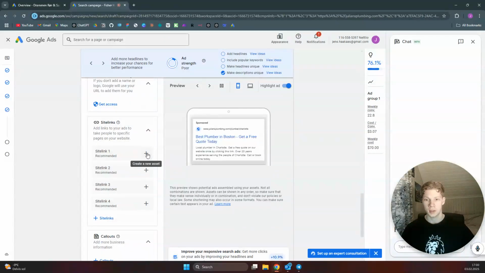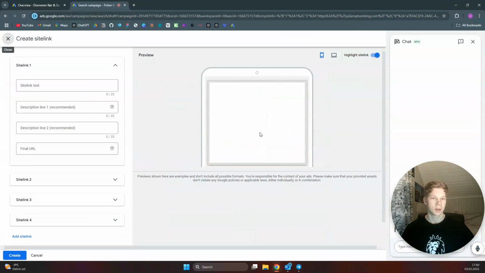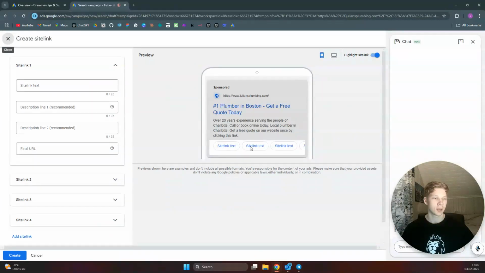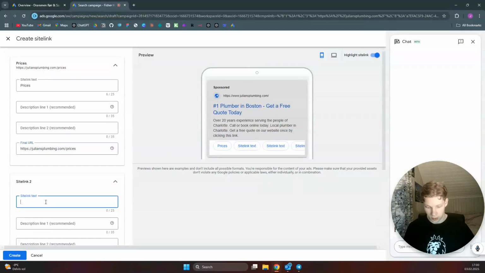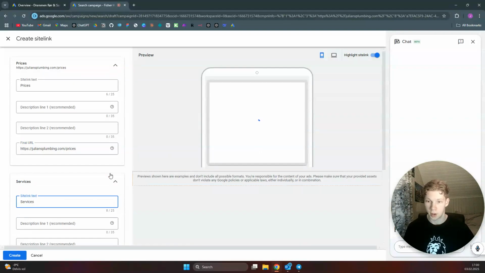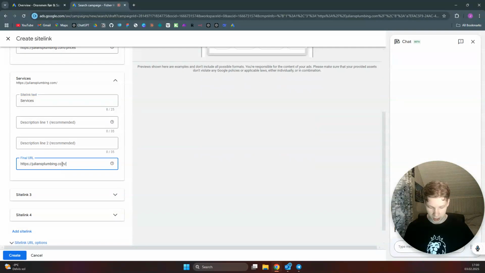And for the site links, you can add 3 site links that are super important. As you can see here, the site links are the links that are just underneath your ad, right here. So the site link text is what's being displayed, and we can use prices. Prices is one of the three site links you should have on your ad. So let's say you have your prices under your URL/prices. So you can see here you have prices, which people can click on, and we'll come to this final URL. Same goes for services. It's another thing people really want to know when they see your ad. So that's a nice thing to have under your ad/services.